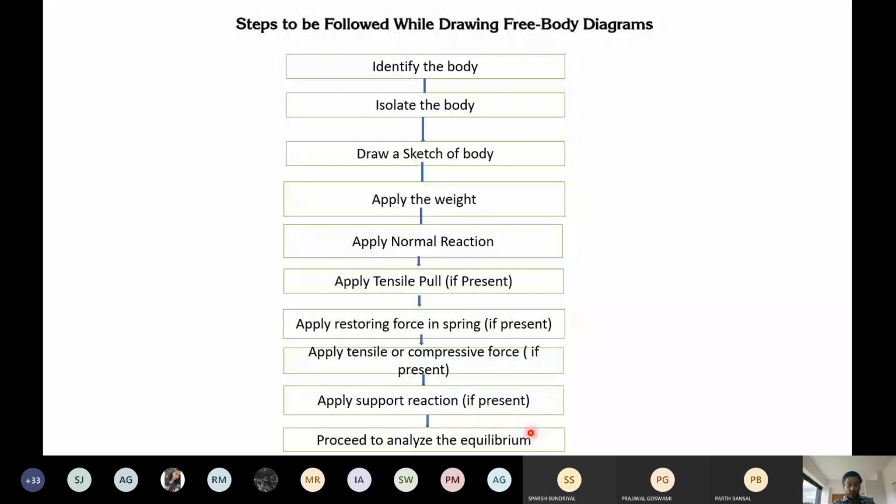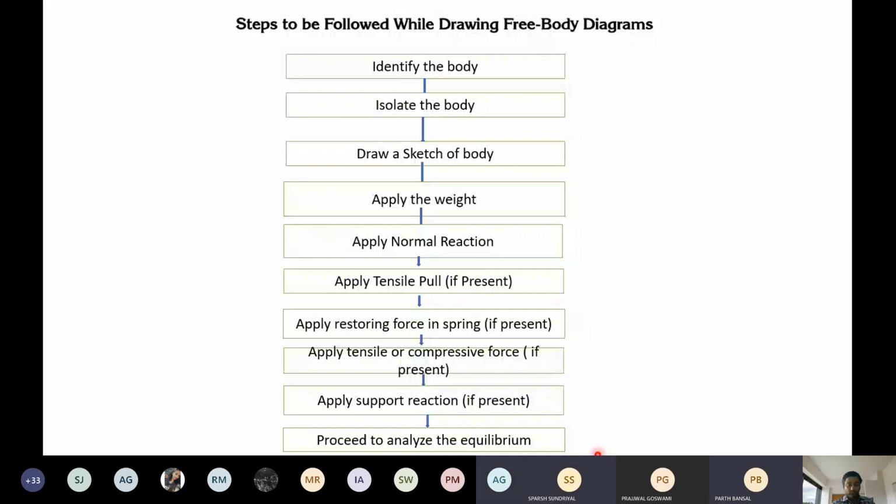Because in numericals, something might be just written there: the force is pulling this or the force is pushing this, and you should know pulling means you have to go for a tensile force, outward, and pushing means you have to move the force towards the system. This you have to remember. That's why I'm asking you. Last is support reactions, and then proceed to analyze the equilibrium. Should I proceed to the next slide?